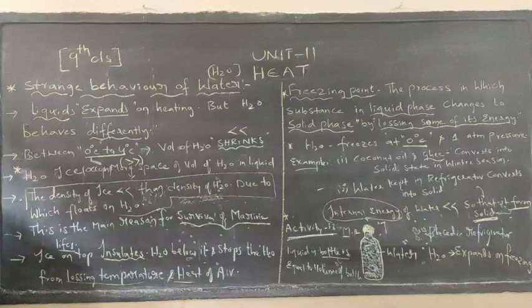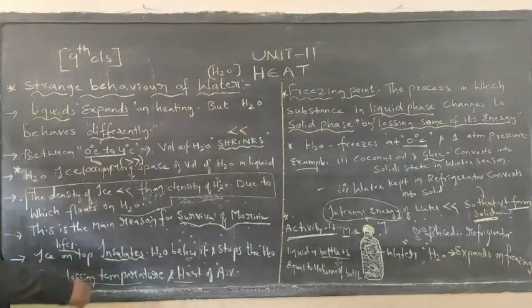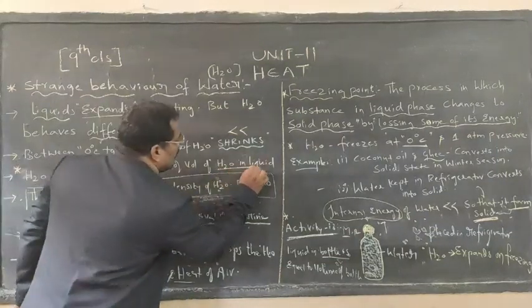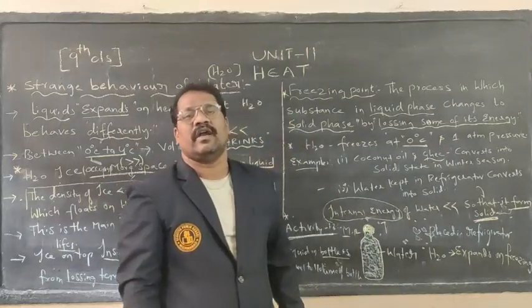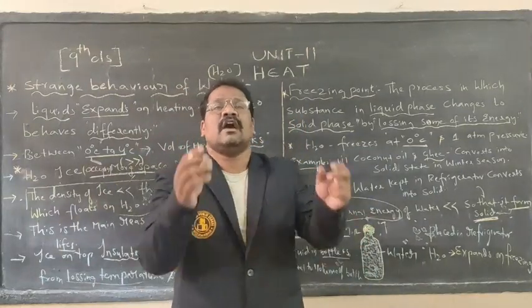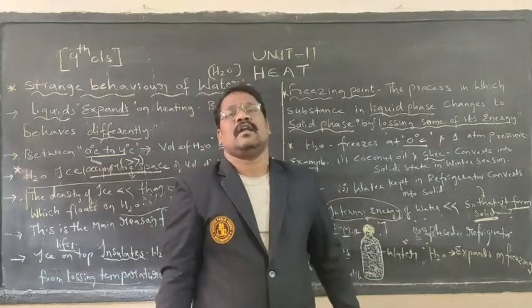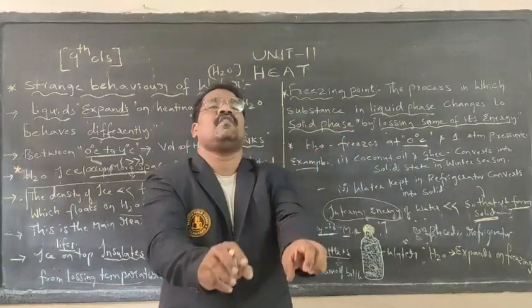What is that point? As water molecules convert into ice, they occupy more space than in the liquid. What does it indicate? On converting into the solid state, water expands on freezing. That particular point we can observe.